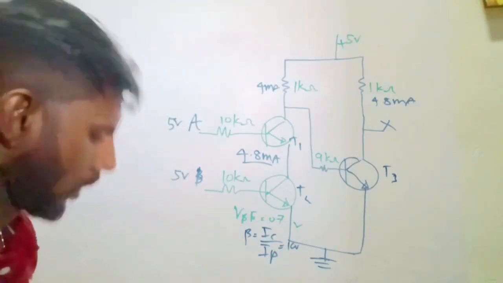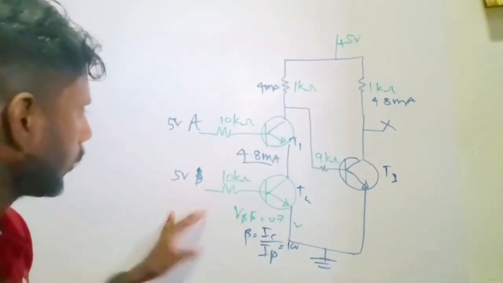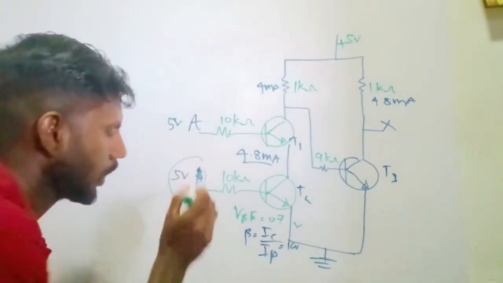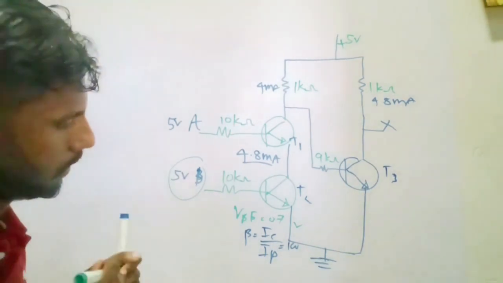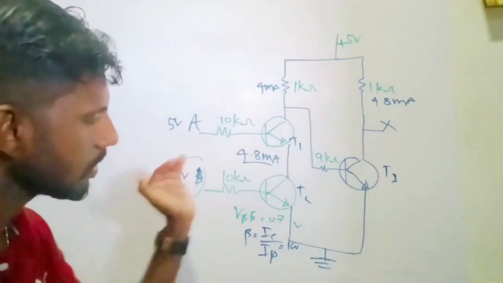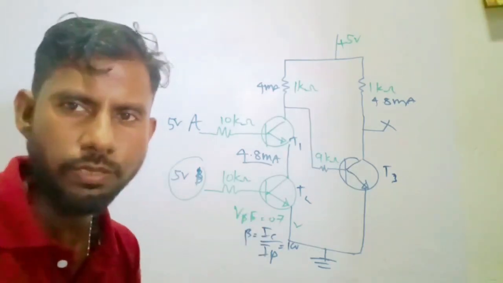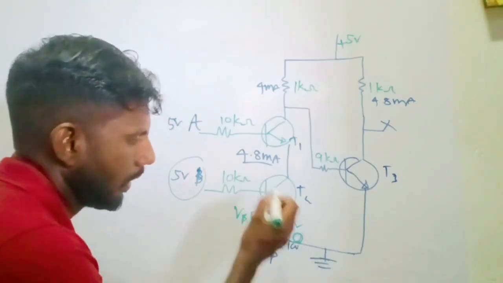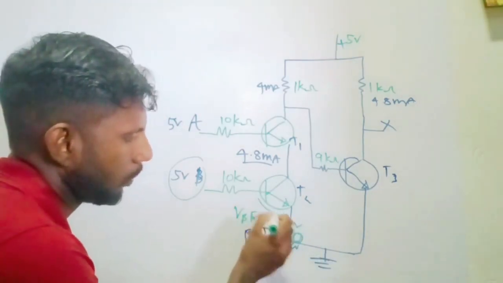So if this potential is 5 volt here, obviously we can see that the transistor is in the active region. It works because here it's 0 voltage and VBE is 0.7 volt.